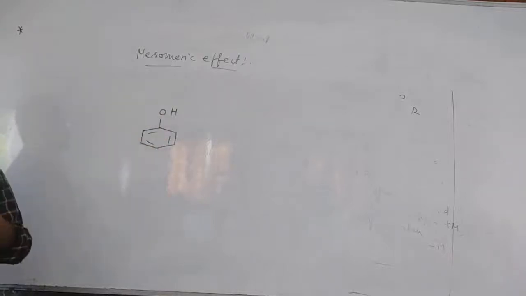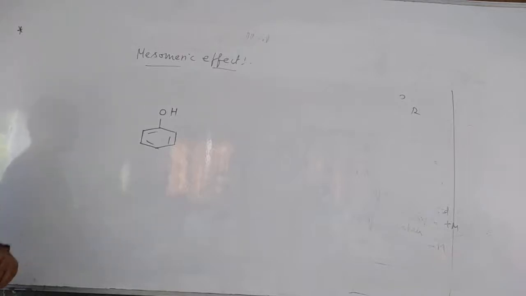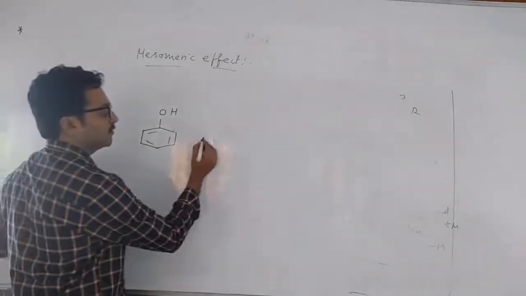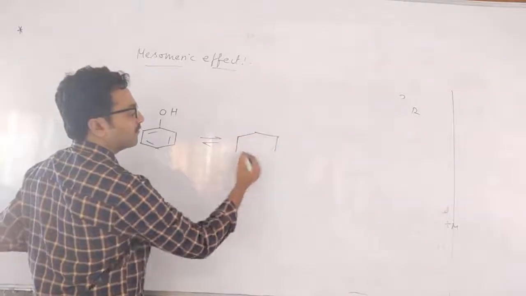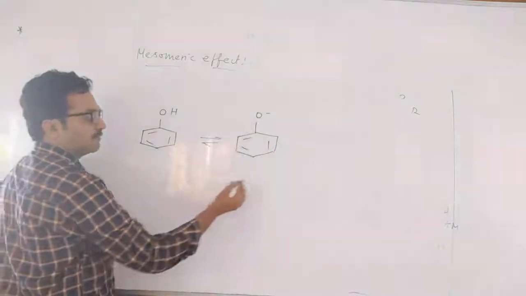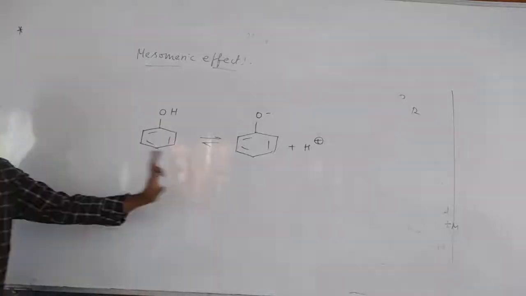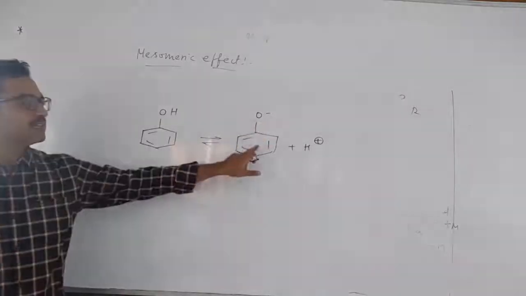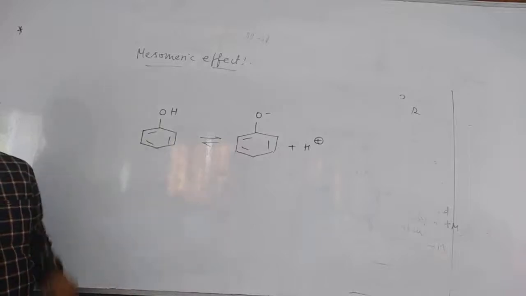OH is there, but it is acidic. Why is phenol acidic? Due to the formation of phenoxide ion. This phenoxide ion is more stable. That is why phenol is acidic in nature. Phenoxide ion is stable due to what? Resonance, or you can say here plus M effect.